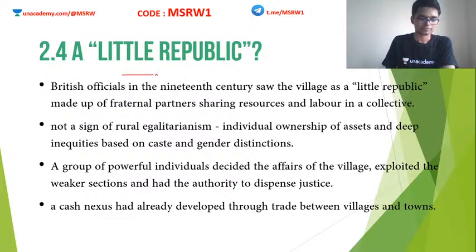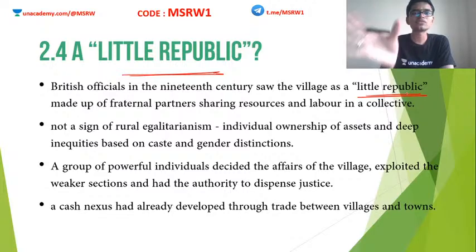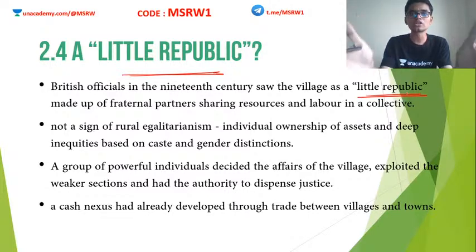Little Republic. What is this Little Republic? This is actually a name coined by the British officials who came to India in the 1600s. When they came to India and saw this village administration, they started calling the Indian villages Little Republics. Why? Because the village worked as a basic unit of administration.